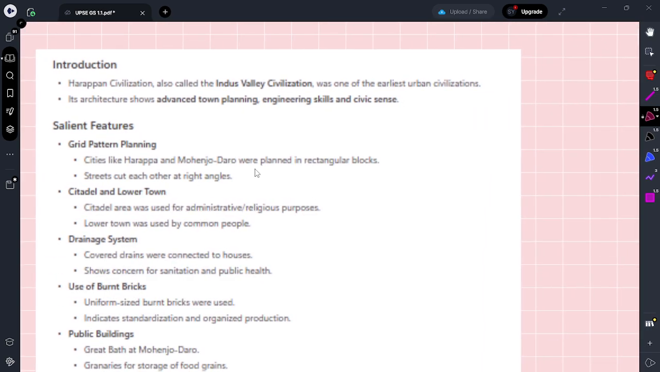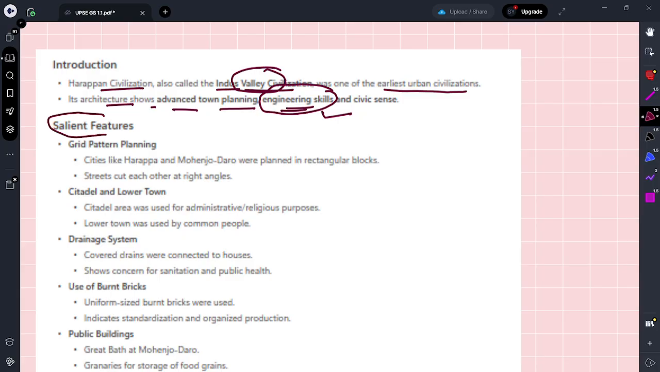Okay, so this is the answer, what I had already discussed, that Harappan civilization, what you need to write. Indus Valley civilization, earliest urban civilization. Its architecture shows advanced town planning and engineering skill. Next, salient features of Harappan architecture.